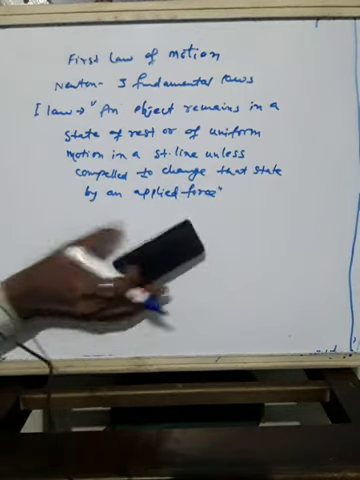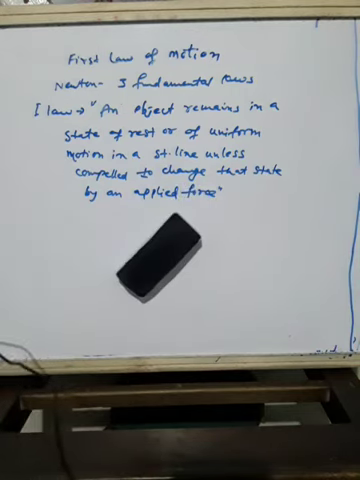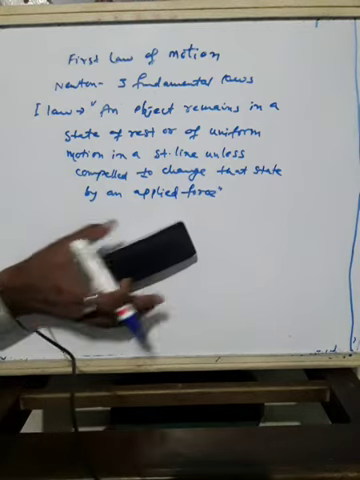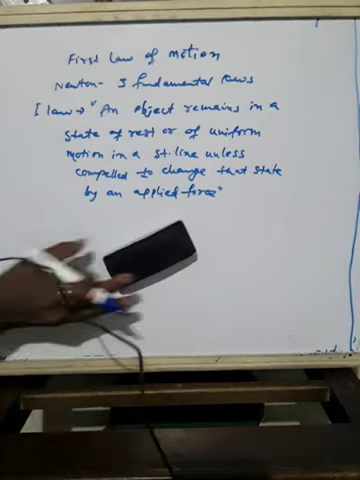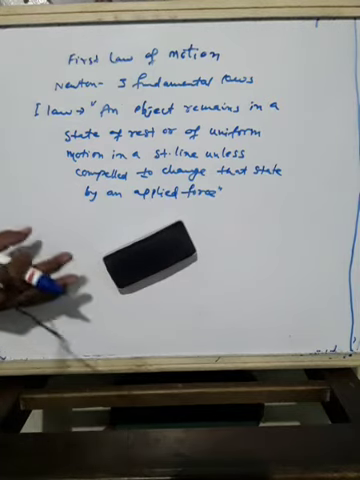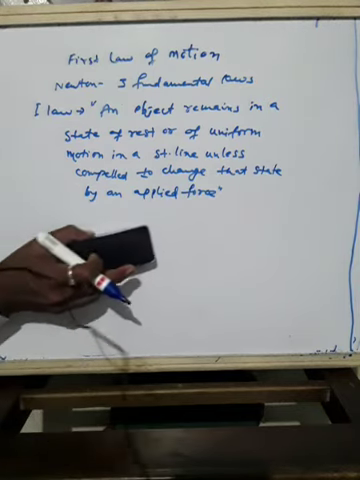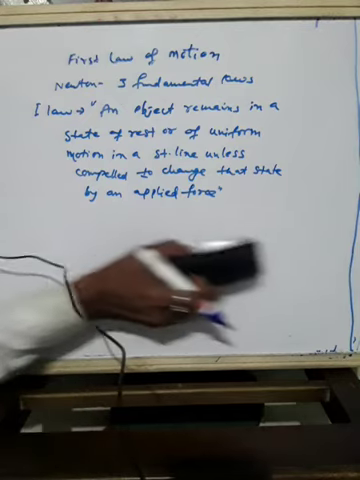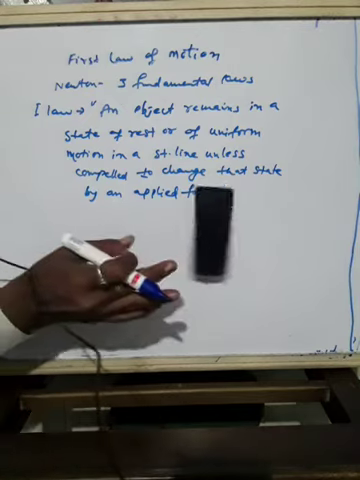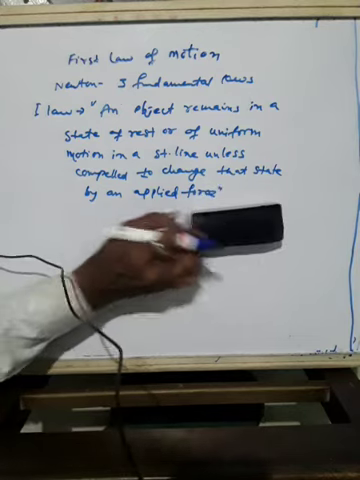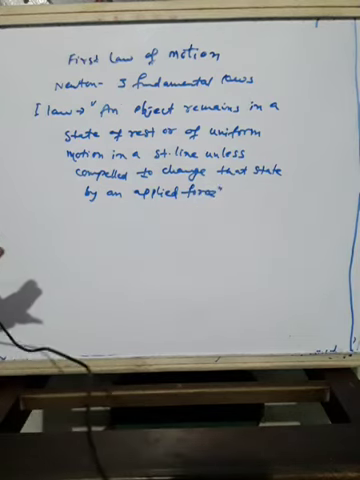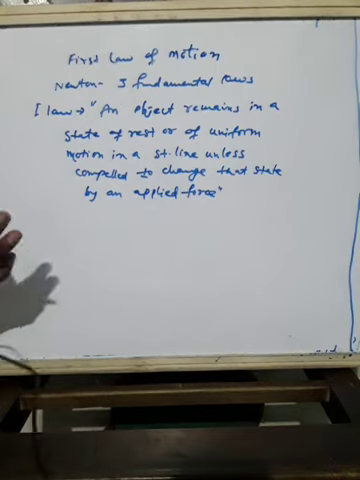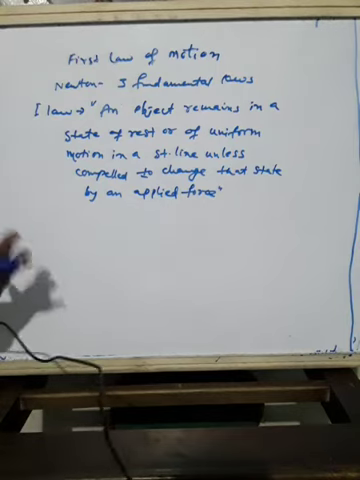Suppose I keep a duster here. This indicates the first law. This will remain in a state of rest unless you compel it, unless you apply an external force. When you apply force only, it will change the state of motion or state of rest, otherwise it will not change. So this is the first law of motion. Some examples we will discuss.